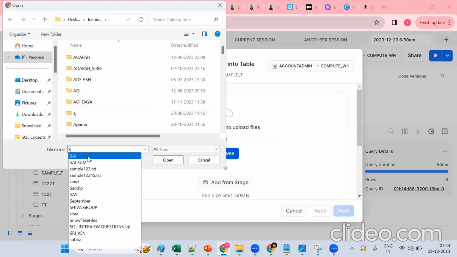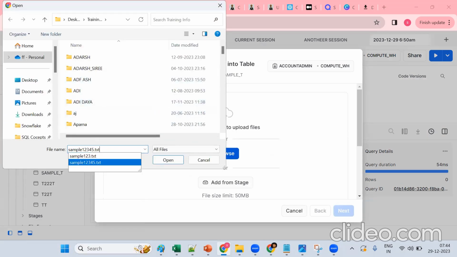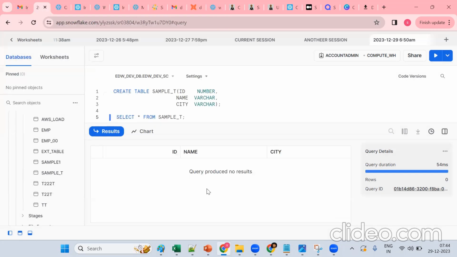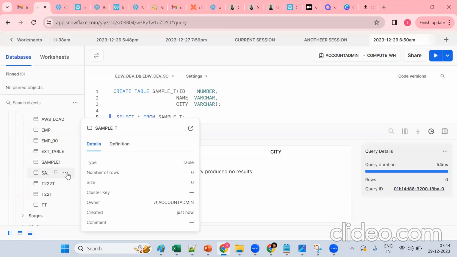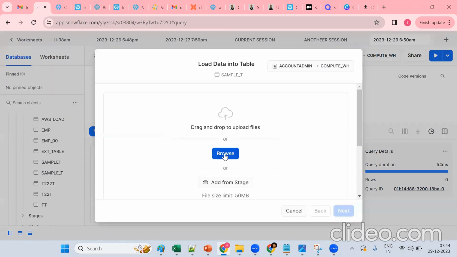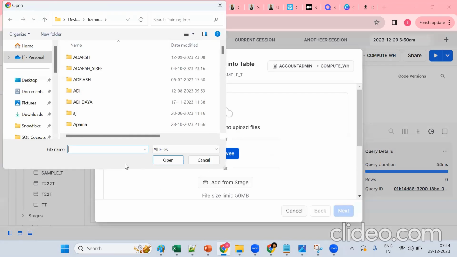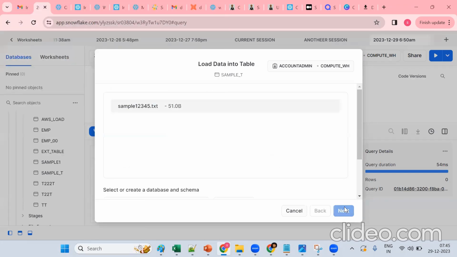Sample 1 2 3. See, one more time if you didn't follow. The file is on my local machine and I just want to load it. Go to the particular database schema, click on the three dots, choose load data, then browse and select sample 1 2 3 4. Now click on next.